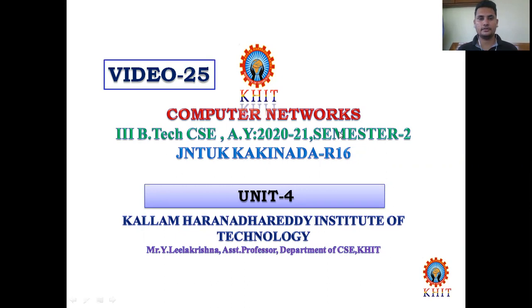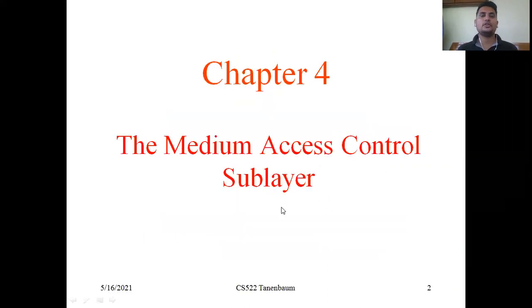Right. So in this unit, unit number 4, we completely discuss the medium access control sublayer, which belongs to the data link layer.